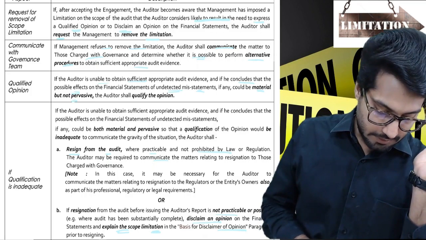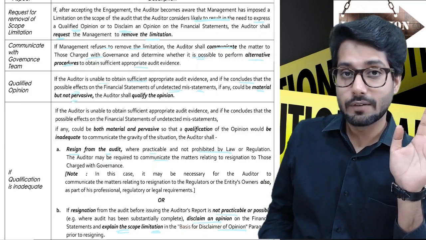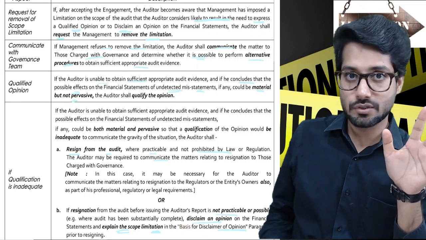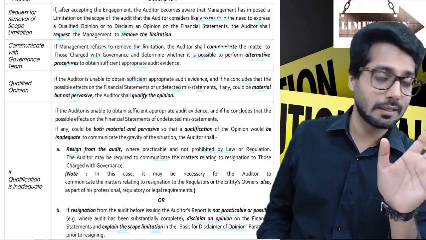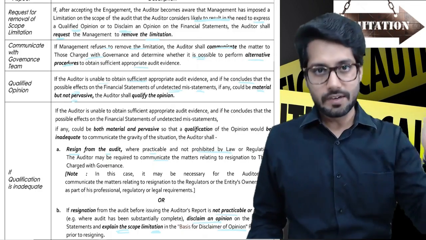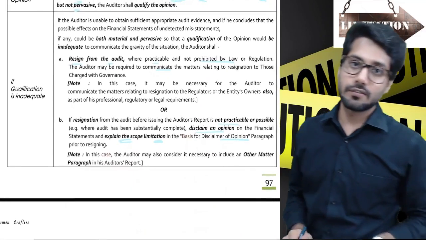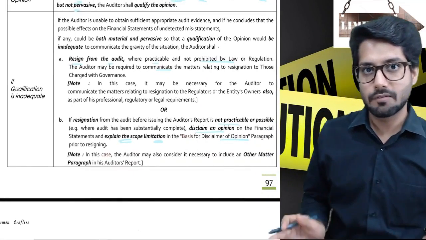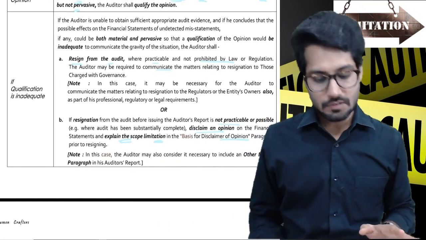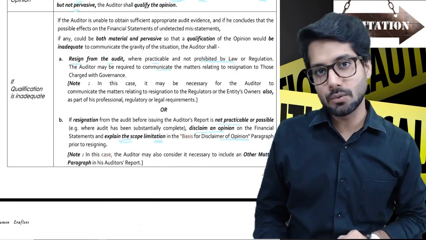If any could be, and obviously it is material but not pervasive. You have to keep that in mind. It is not substantial. It is to a small extent, but it is above the materiality limit that we have defined for the whole financial statement. Now, if the qualified opinion is not sufficient, which means there is a massive amount, that is pervasive amount, which is going to affect the whole of the statements, in that case, obviously, what are you going to do?